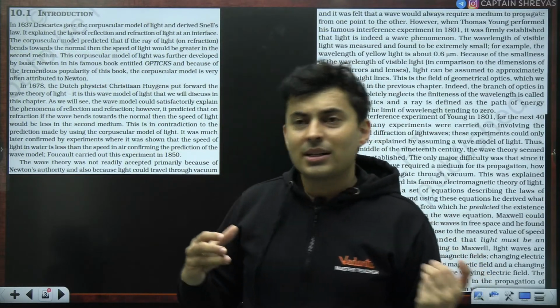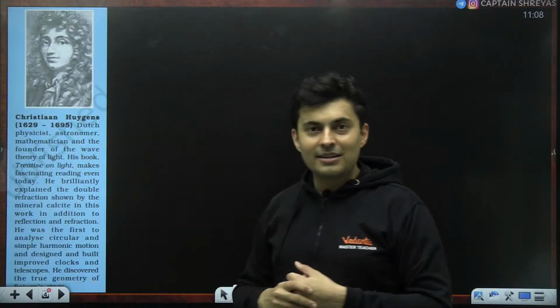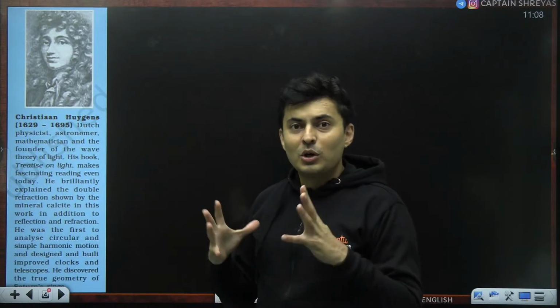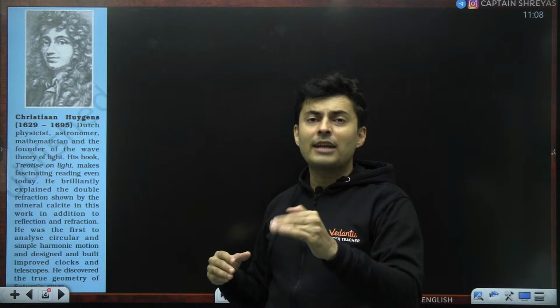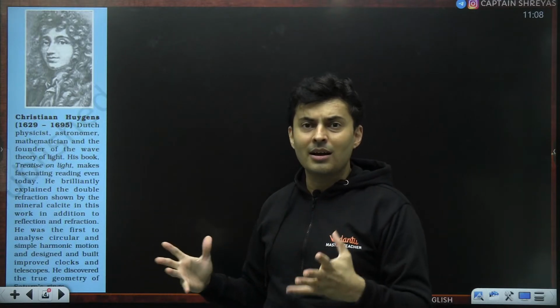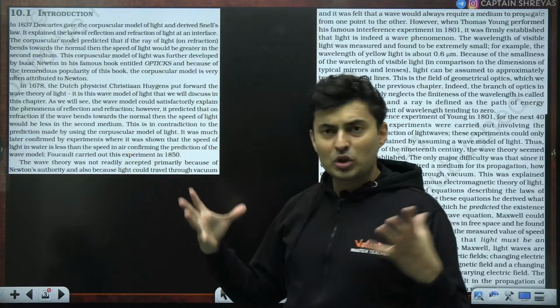But there was another person called Huygens, back in the 1600s, a famous Dutch physicist, who said no, light is not a particle. He said that refraction and reflection can't be explained by the particle nature of light, but rather by the wave nature of light. He also showed some experiments.